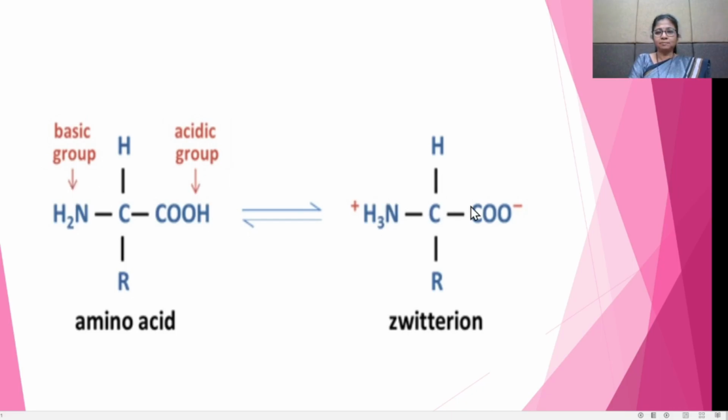The nitrogen atom accepts the hydrogen atom from this acid, and this has the positive charge and that has the negative charge. In this way, there is a formation of positive and negative ions in the same structure. It is a dipolar structure and is called the Zwitter ion.